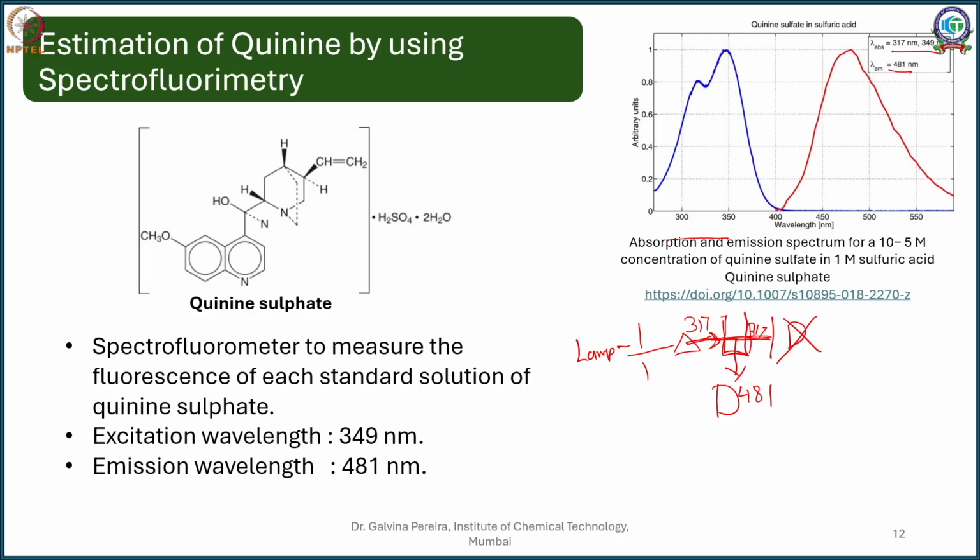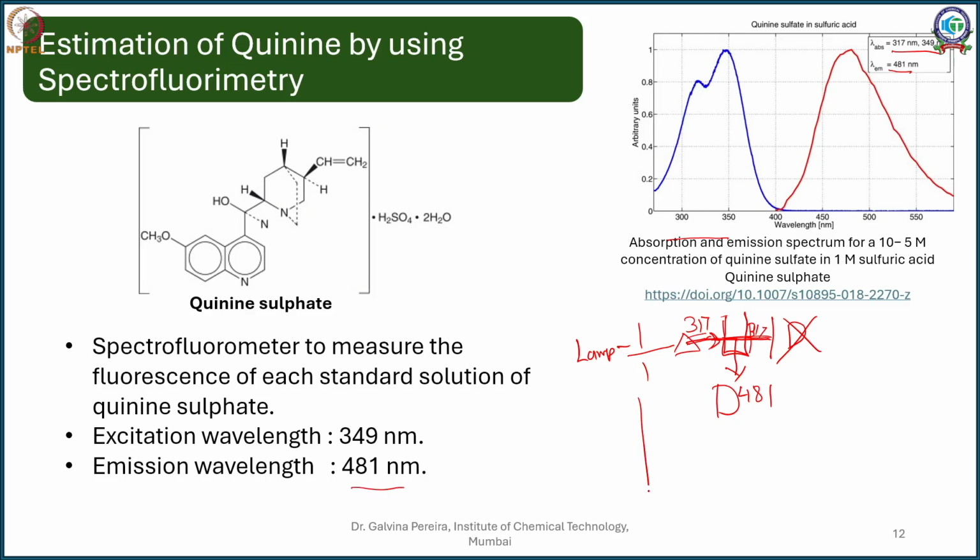So I will set my spectrofluorimeter, which is a modified UV, to an emission wavelength and an excitation wavelength. The excitation wavelength is the wavelength which will cause the electrons to excite, and this is your absorbance wavelength, say for example 317, and then the emission wavelength is what the molecule is emitting. In this case it is 481.